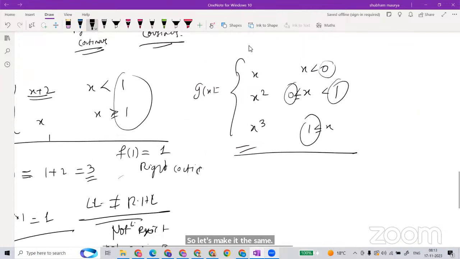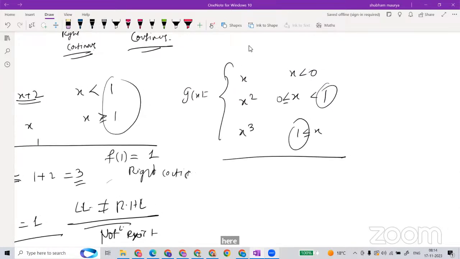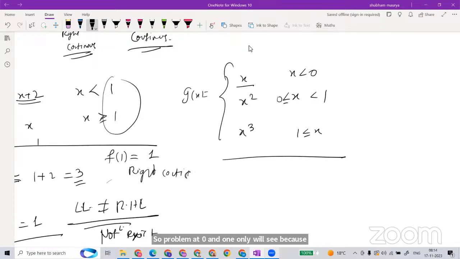Now let's go back to over here. The problem is at 0 and 1 only, because the rest is all smoothly behaving. Less than 0 it represents a line, and between 0 and 1 it is a parabola. Please all of you mute yourself.